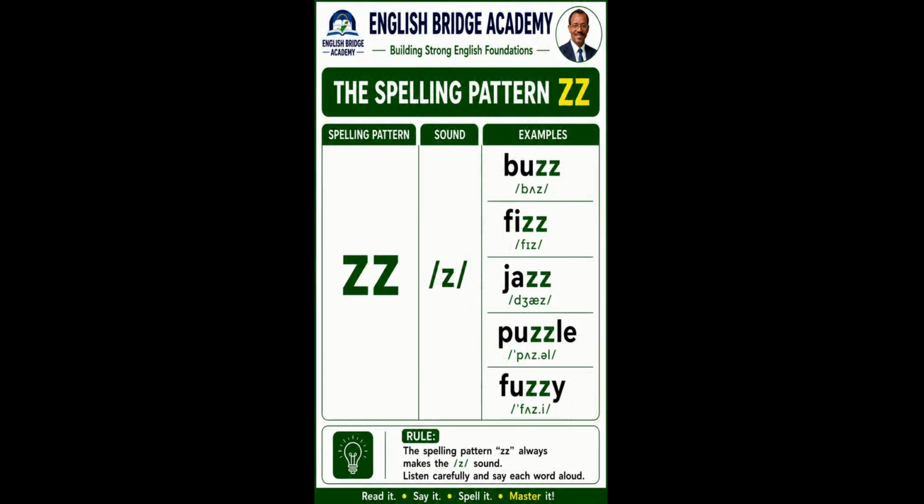The Z sound can also be written as double Z, as in buzz, fizz, jazz, puzzle, and fuzzy. Let's see the next spelling pattern.